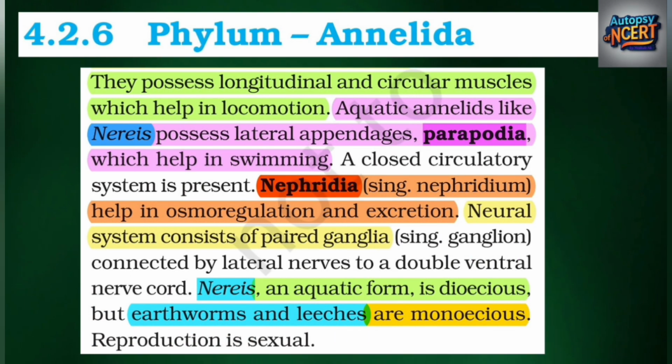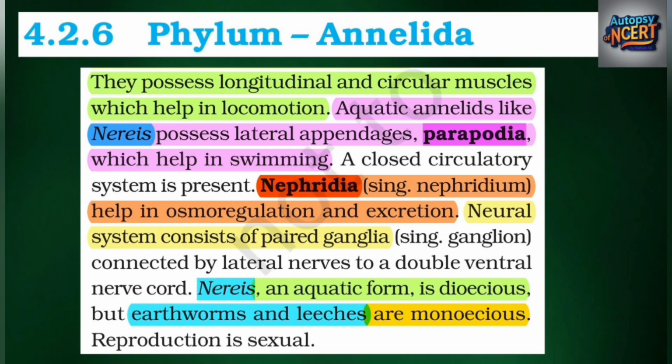They possess longitudinal and circular muscles which help in locomotion. Aquatic annelids like Nereis possess lateral appendages, parapodia, which help in swimming. A closed circulatory system is present. Nephridia, sing. nephridium, help in